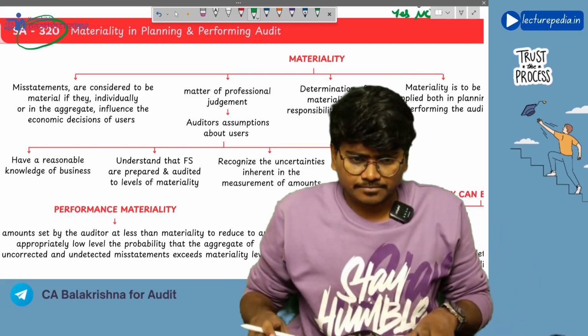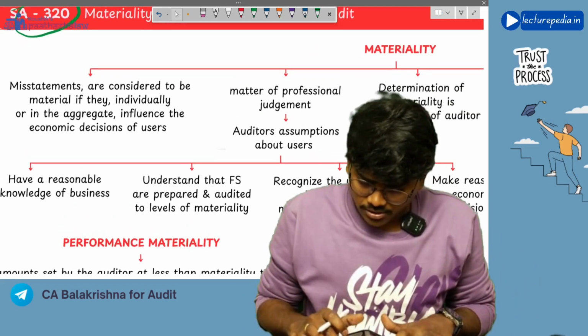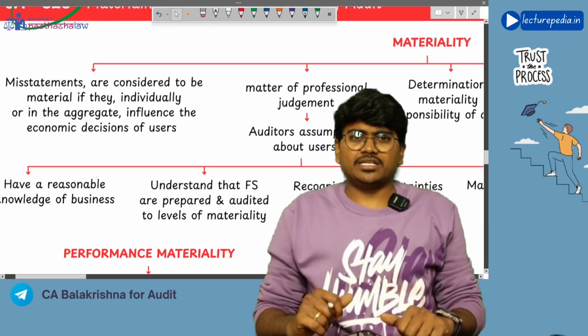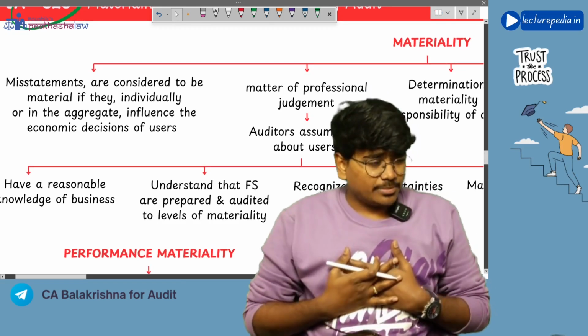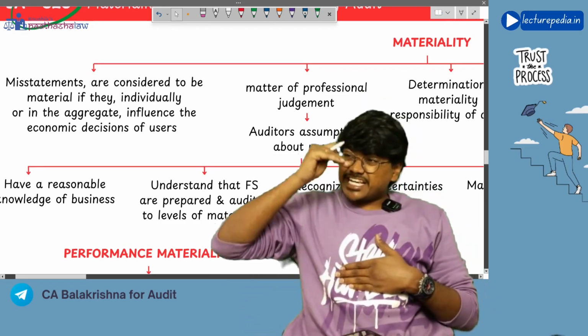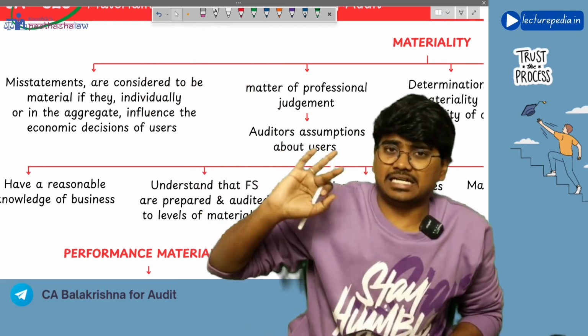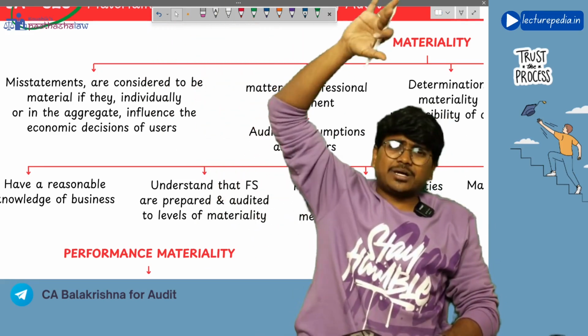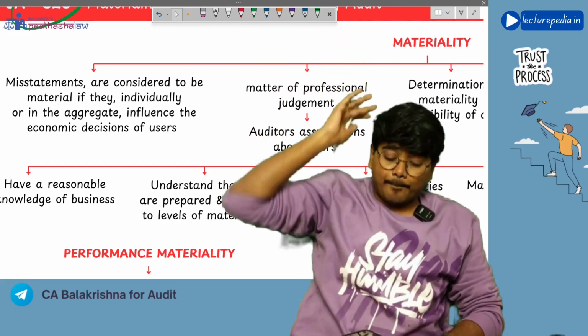Now, when will you call a misstatement material? Those misstatements that will affect the economic decision making of the users, then you will call that particular misstatement material.